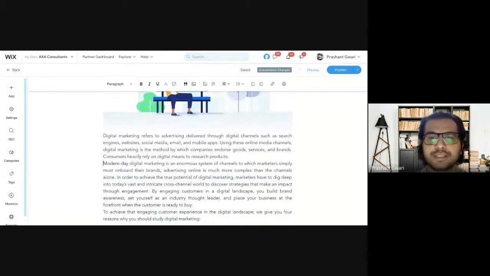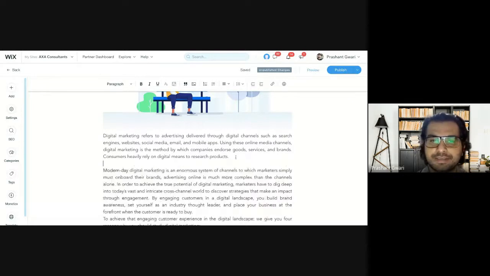So let's say this is our paragraph part, and this is our first paragraph. Whenever you are writing paragraphs, always remember that you have to write short paragraphs. You can't write a paragraph of around 7 to 8 lines long. No, it will not give you a high number of readers or visitors on your website. You have to write a short paragraph, maximum 3 to 4 lines, and every line or every sentence not more than 20 or 25 words.